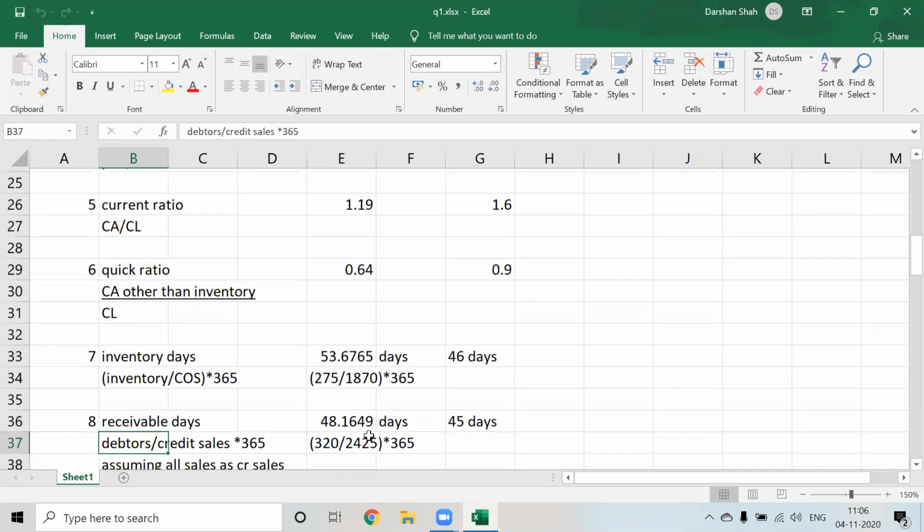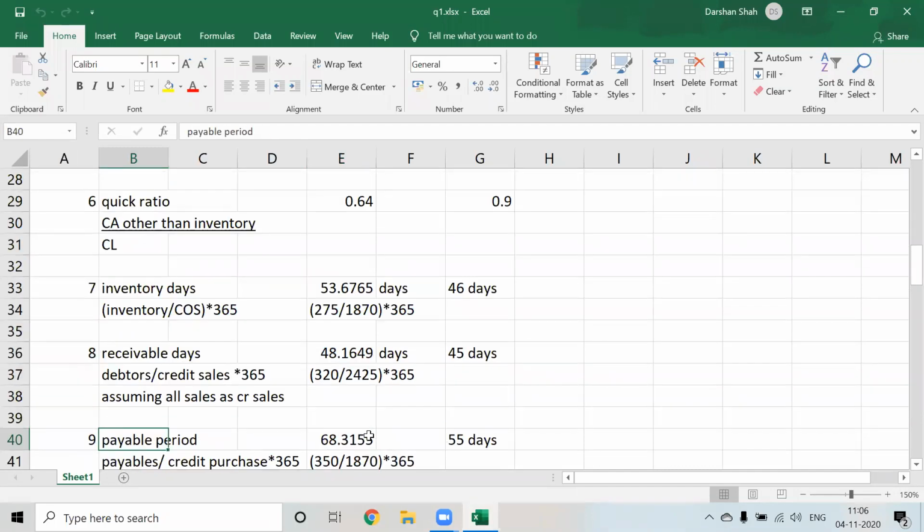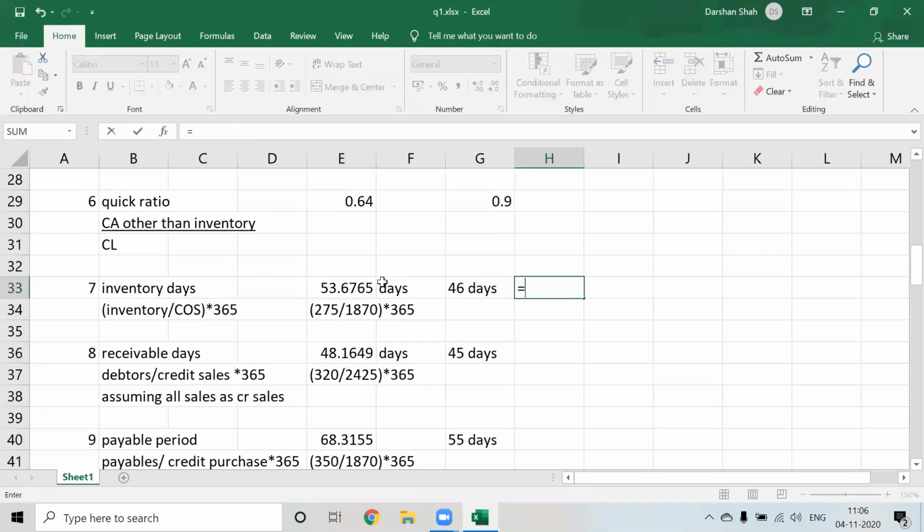So we can say that the inventory levels are very high, so there are chances of obsolete inventory. Correct. Inventory days is very high, the days in which your inventory will be converted into sales. Inventory can be converted to sales in 53 days, and then the days in which sales are converted into cash is 48 days. So I have a total of 53 plus 48, which means to convert my stock to cash, I need around 101 days.